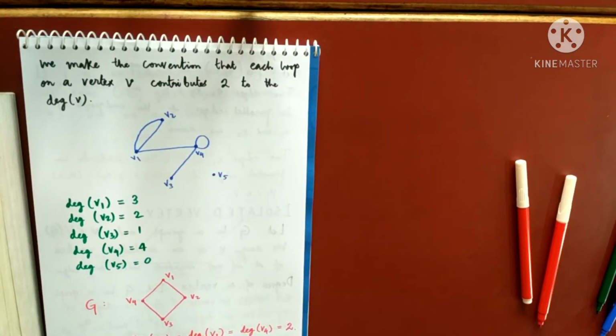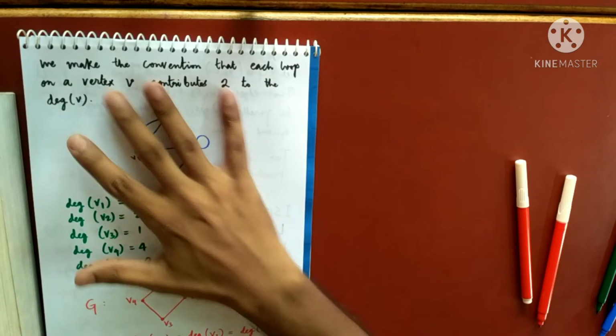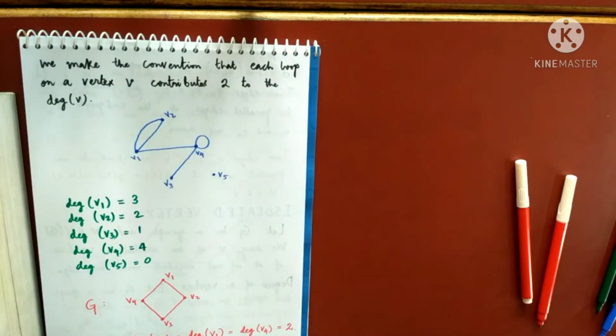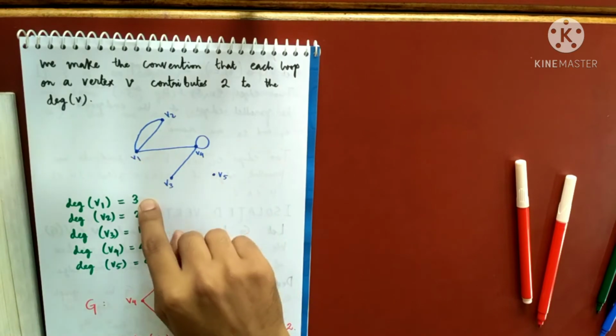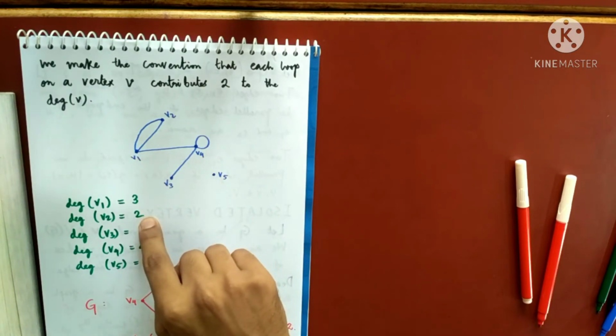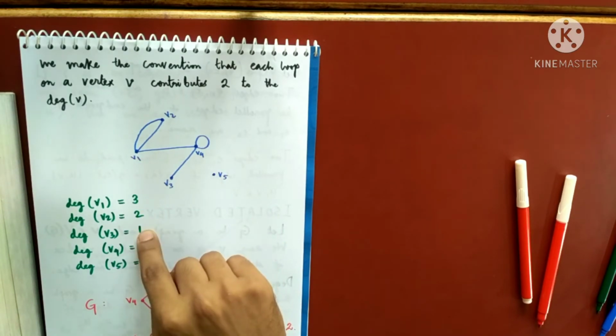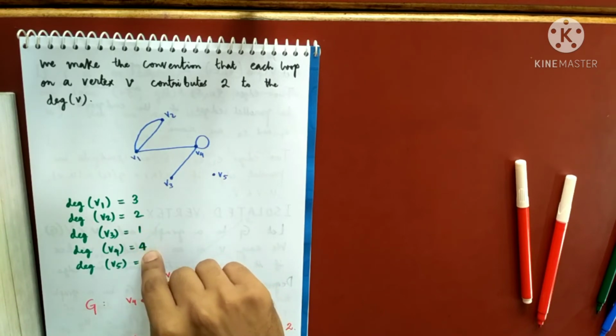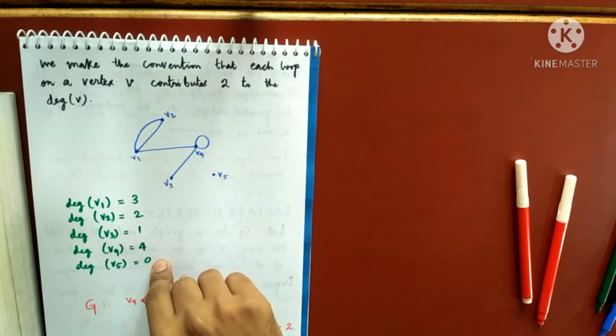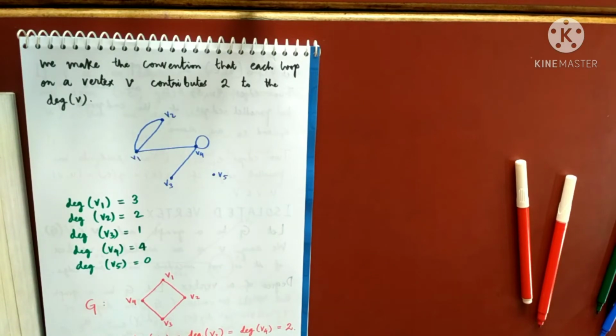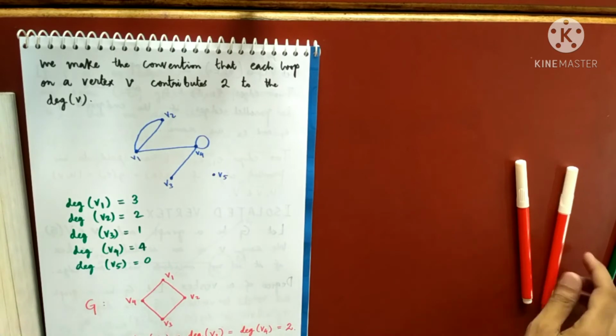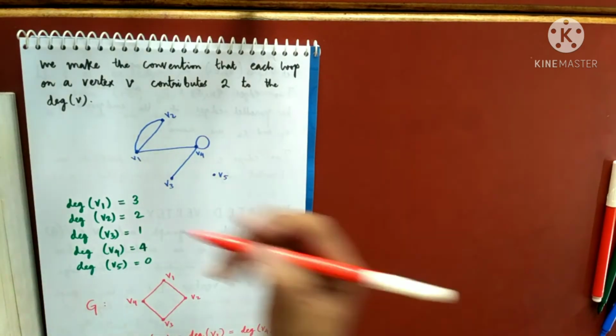We call a vertex an even degree vertex if its degree is even, or an odd degree vertex if its degree is odd. So V1 is an odd degree vertex, V2 is an even degree vertex, then odd degree vertex, even degree vertex, even degree vertex. This is another term that I'll be using, what I mean by an odd degree vertex or an even degree vertex. I'll just write it here only. I'll not give you any other definition for that.